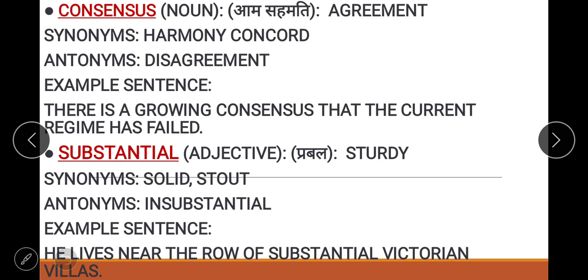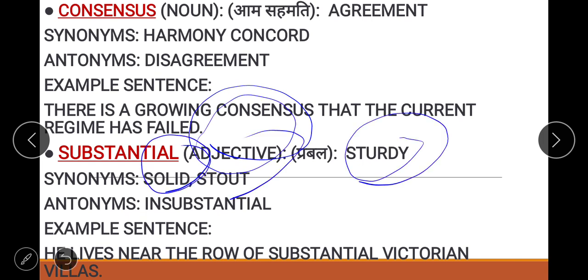Now moving to the next word, it is substantial. Substantial is an adjective which means sturdy, stout and solid. It means something that is strong, which is solid. So the opposite would be insubstantial. That thing doesn't have a base, that thing would be called insubstantial. Now let's see the example: he lives near the row of substantial Victorian villas. It means he lives near the row of solid, stout Victorian villas.